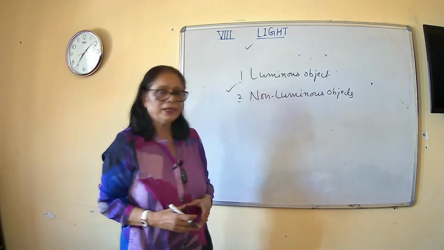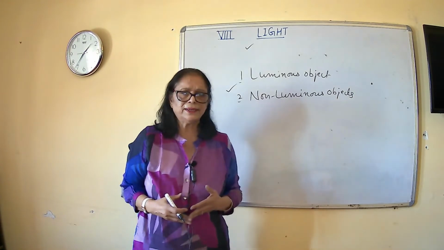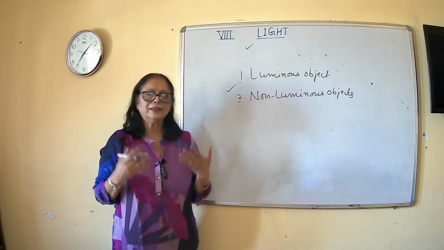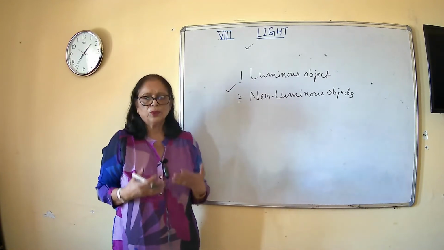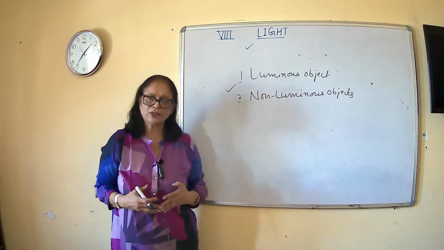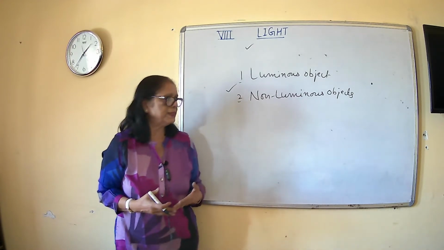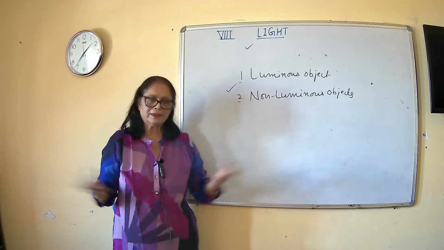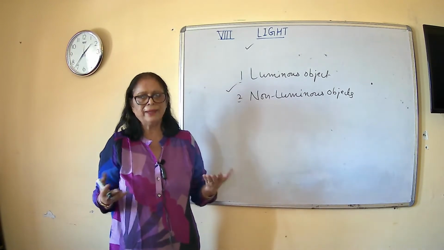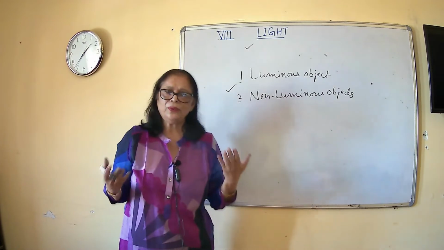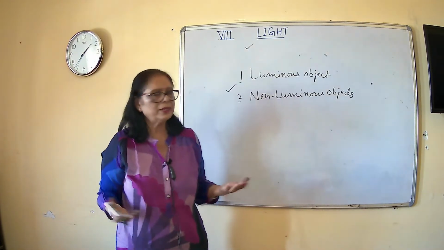Now what are luminous objects? As the name suggests, those objects which have their own light. They are the sources of light. Those objects are known as luminous objects. Like the sun is the largest luminous object. The whole earth is having light energy from the sun. And number two, all the stars, they are luminous objects.